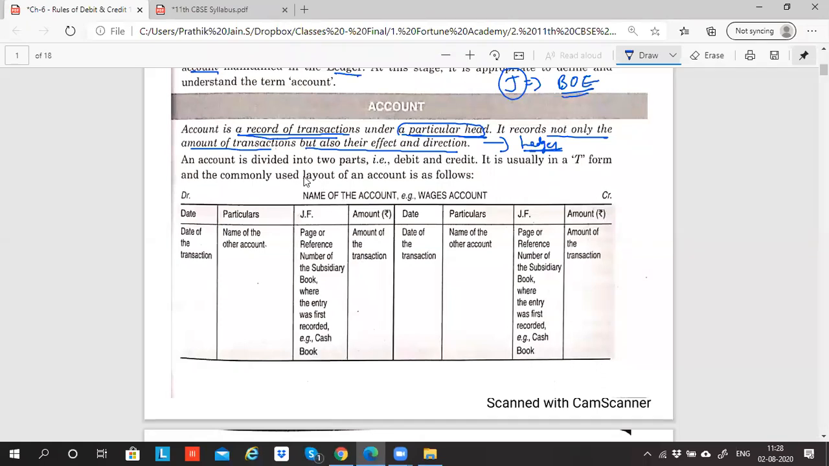Ayush, Nikhil? Yes. So an account is divided into two parts, debit and credit. It is usually in the T form. And the common layout of the account is as follows. So what do we record in this T shape?